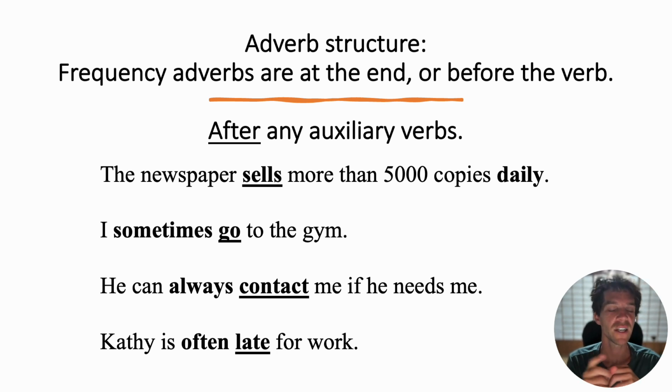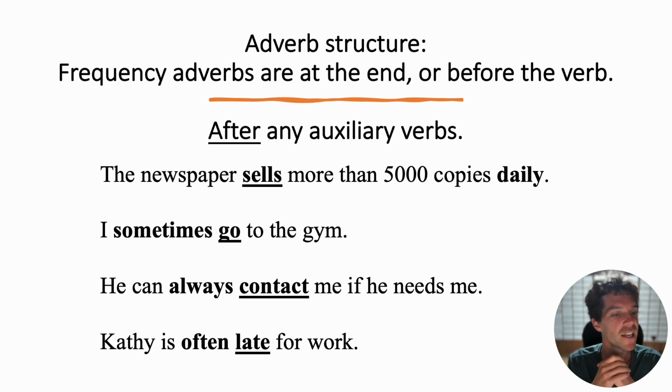Notice when you have an auxiliary verb, or I call them helper verbs, not main verbs, the adverb is placed after that helper verb. Here, the helper verb is can. Can describes the verb contact. And notice the adverb of frequency, always, it describes how often, how frequently he contacts me. That's placed before the verb, but after the auxiliary verb. He can always contact me.